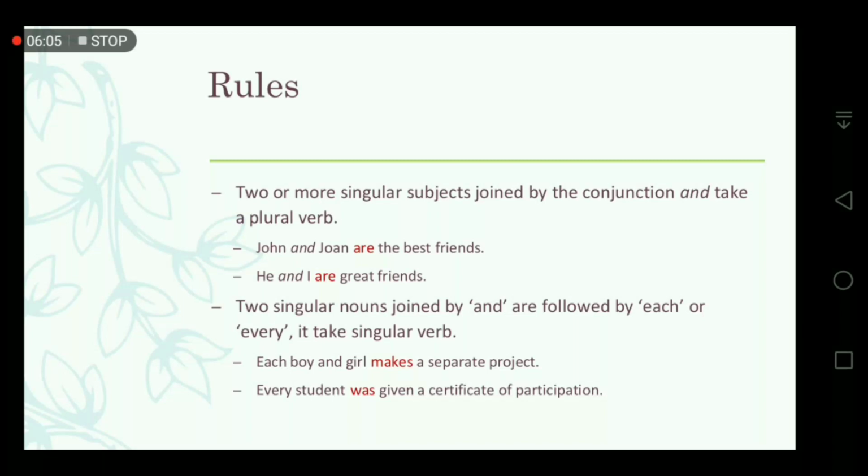Just look at this example. Each boy and girl makes a separate project. Every student was given a certificate of participation. So here, in these sentences, two singular subjects are there, boy and girl, and they are preceded by each, so it should take a singular verb.